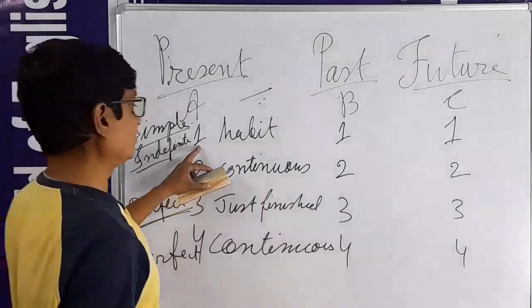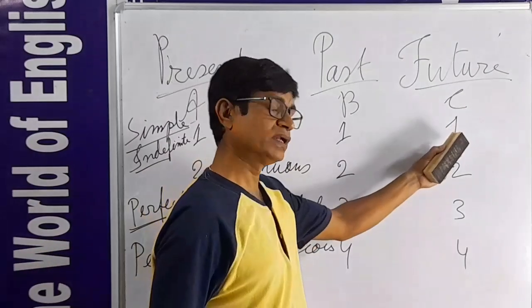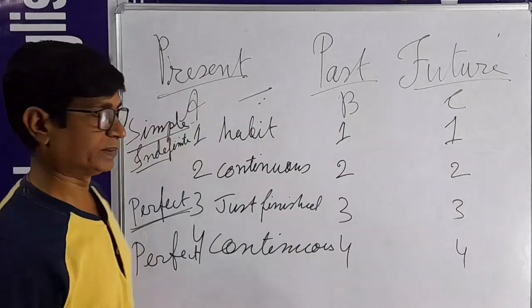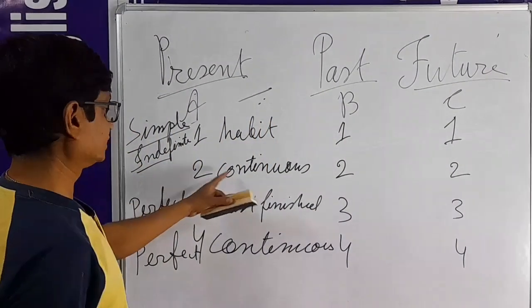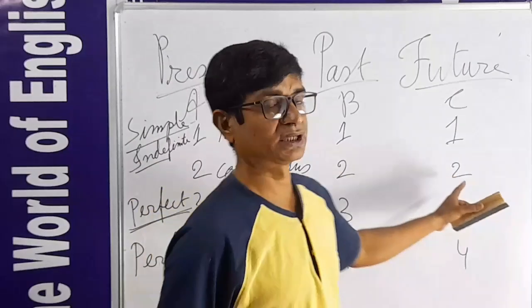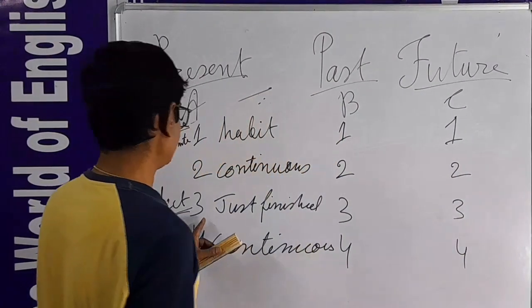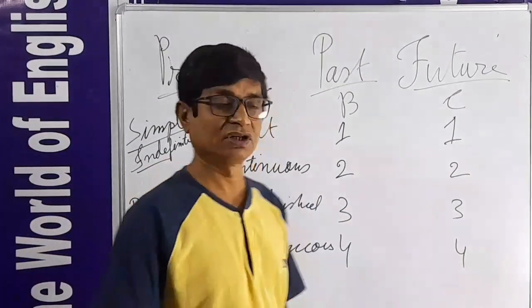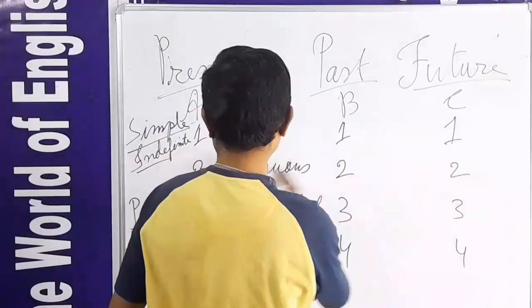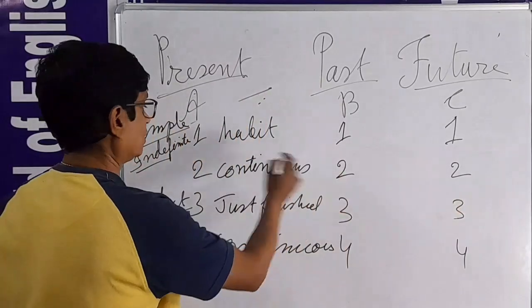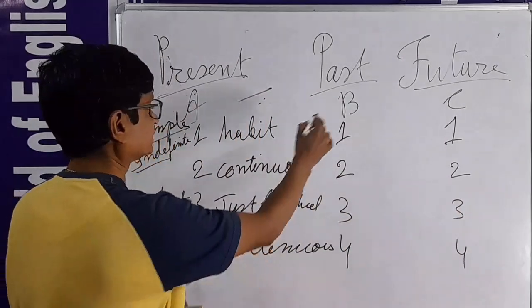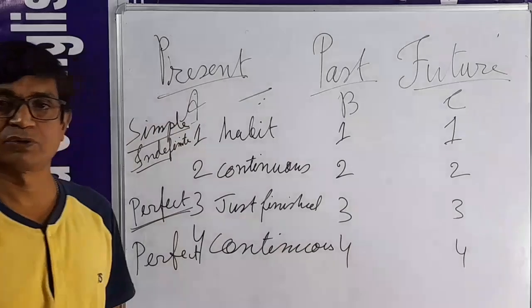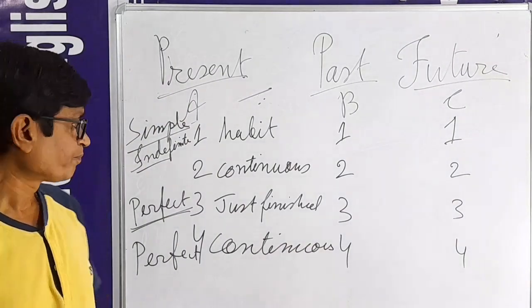So, number 1 is indefinite, simple. Number 2 is continuous. Number 3 is perfect, just finished. All the three tenses have the same names; we call them that. It is very clear.